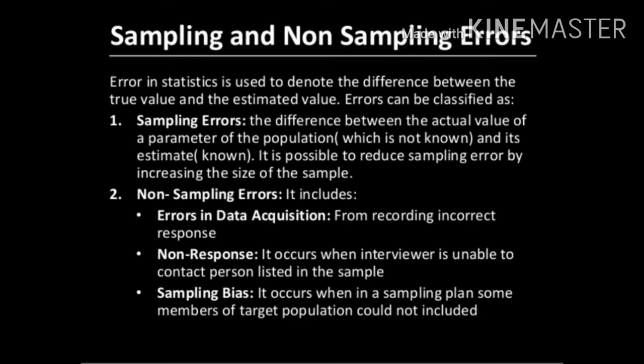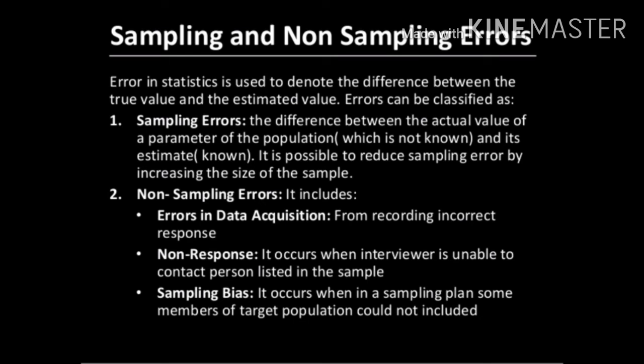It is possible to reduce this type of error by increasing the size of the sample. If out of 1000 we take only 100, there are chances of a lot of errors. So out of 1000 we can take at least 500 so that the error can be reduced.